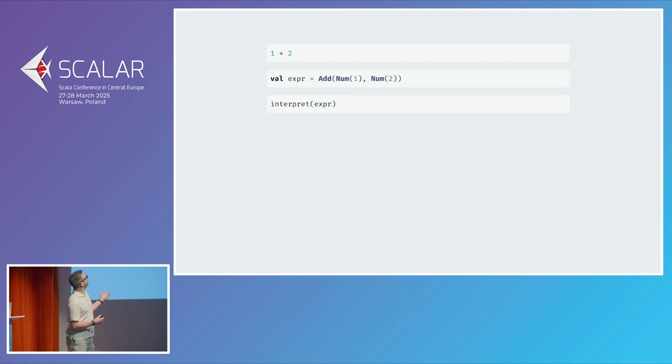So now let's try it. So we're saying that we are going to add num1 and num2. And of course, that is going to interpret to 3 exactly as we want it. Now, what we just invented, expr, here, that's such a common structure that it has a name. It's called an abstract syntax tree, or AST for short.